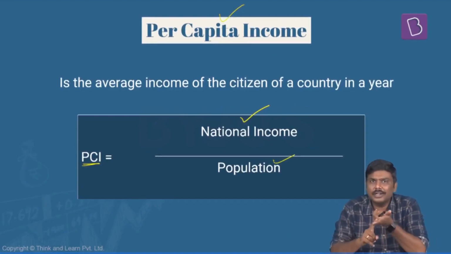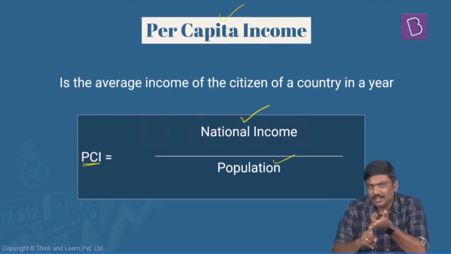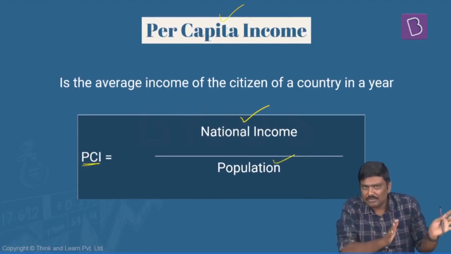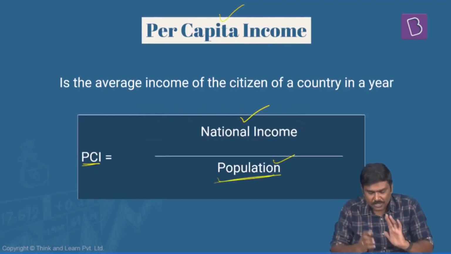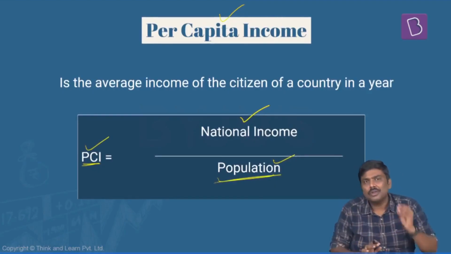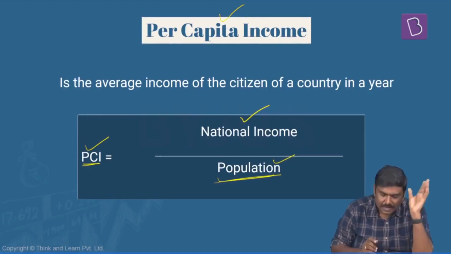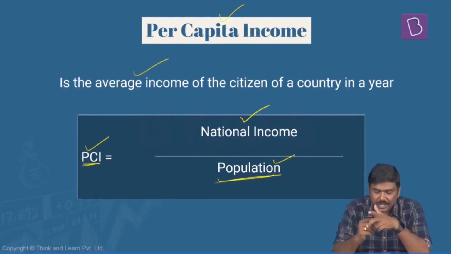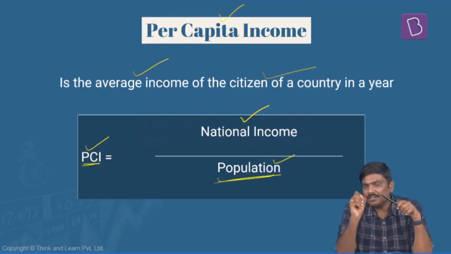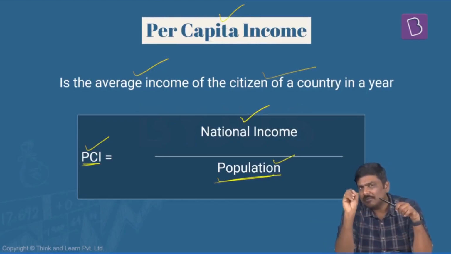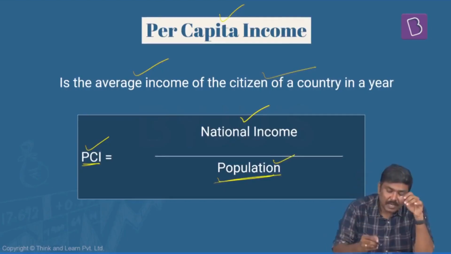And we already calculated how to derive national income. Just now we have seen NNP at factor cost, which is nothing but national income, divided by mid-year population, will give you per capita income. Now, what do you mean by per capita income? Per capita income is an average income of the citizens of a particular country. Average income of a national resident or a normal resident of a particular country is called per capita income.